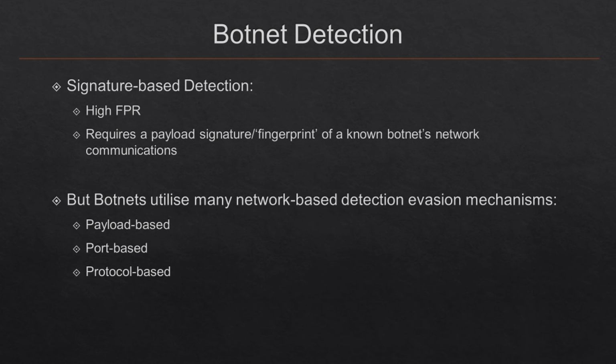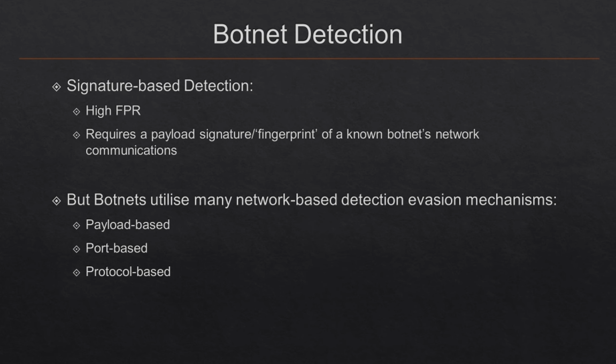These can take place in the payloads, in the ports, and in the protocols. Some examples of the payload-based detection evasion mechanisms, which directly obfuscate the payload that is used in the network communications, include polymorphism, blended attacks, fragmentation, padding, and encryption.